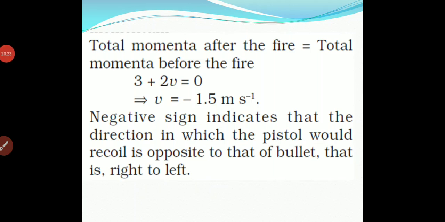The negative sign is there because the direction of the bullet we have taken positive, so the pistol will be negative. The direction of the bullet is the front direction, but the jerk or force exerted, the recoil of the pistol, will be in the opposite direction from the bullet, so we have taken minus.